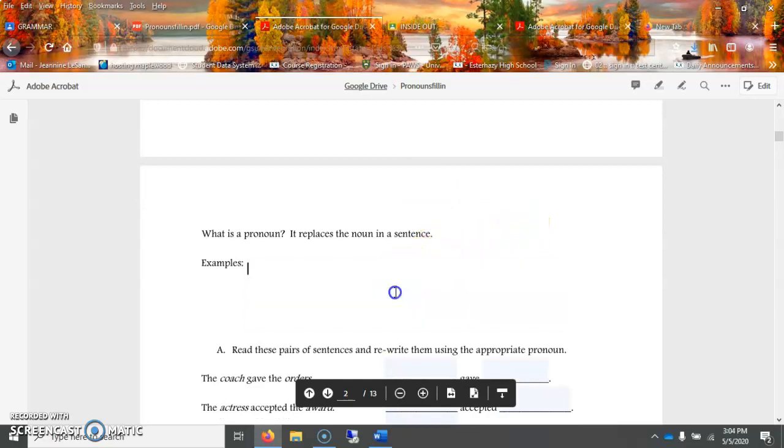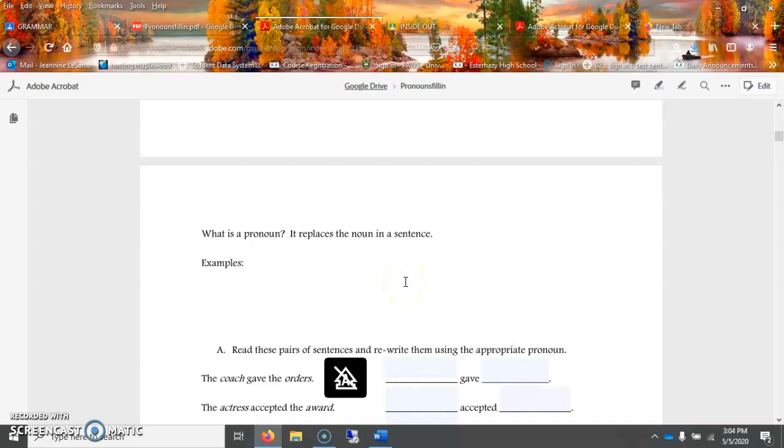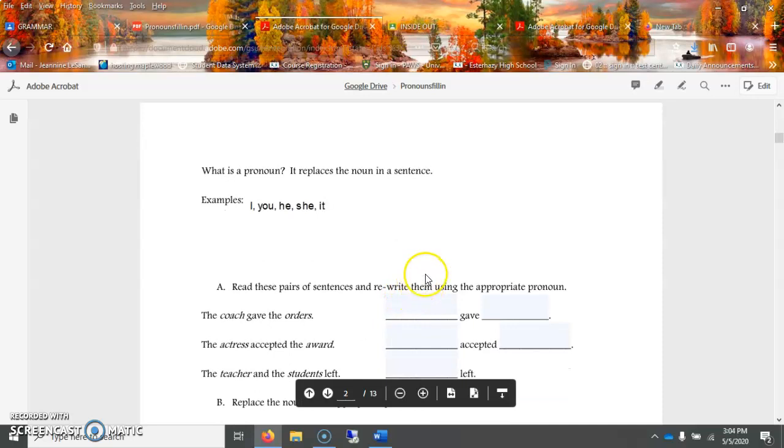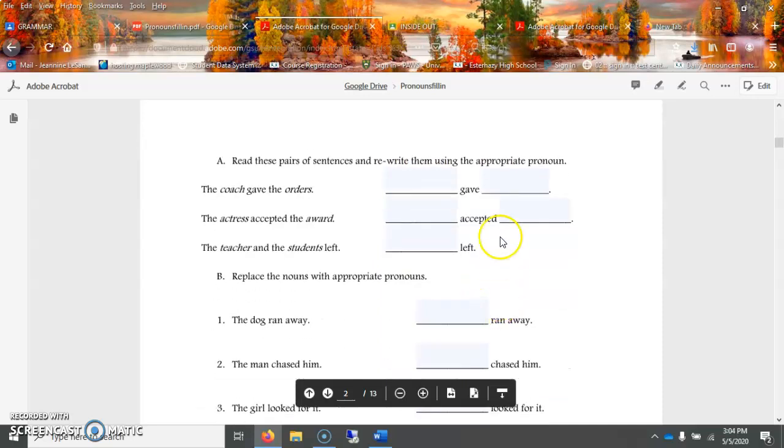So what is a pronoun? A pronoun is basically something that takes the place of a noun. So it can be I, capital I, you, he, she, it are just some examples. So now let's just read these pairs of sentences and rewrite them using the appropriate pronoun.